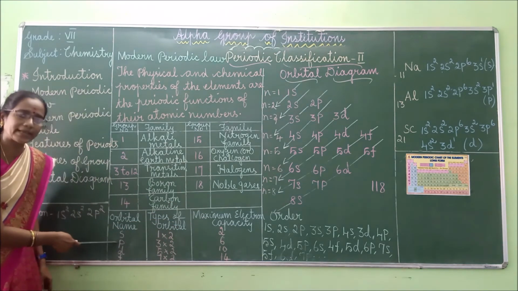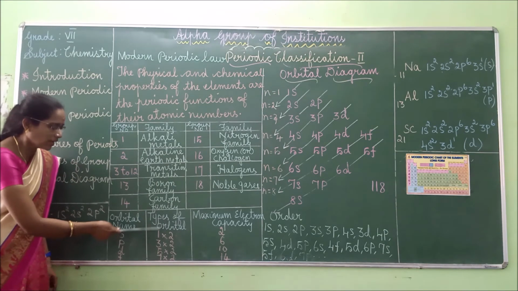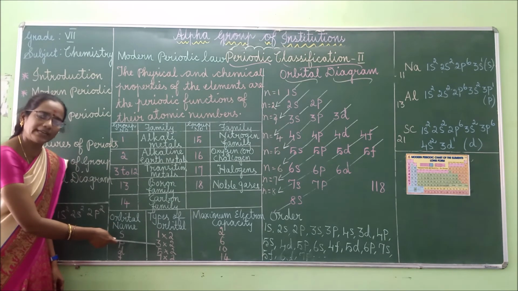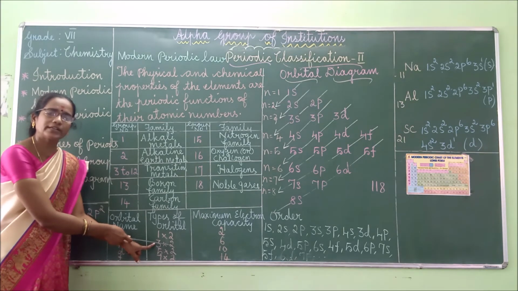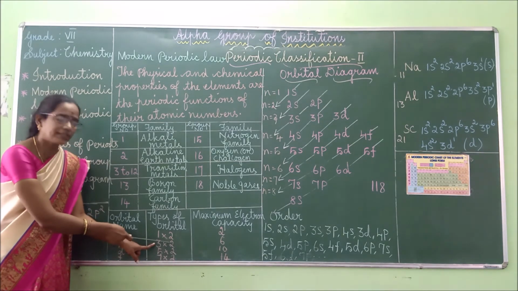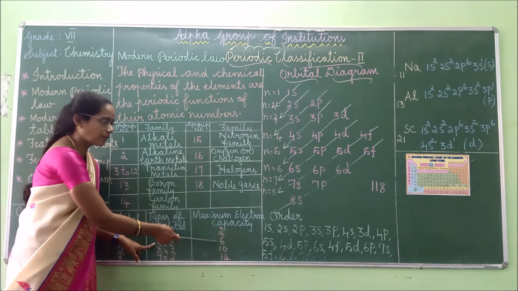Next, for the P block element, 3 orbitals can fill here. Each orbital contains 2 electrons, so 3 into 2, its maximum electron capacity is 6.